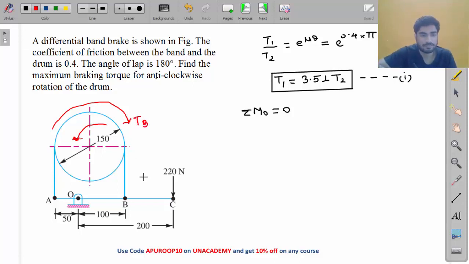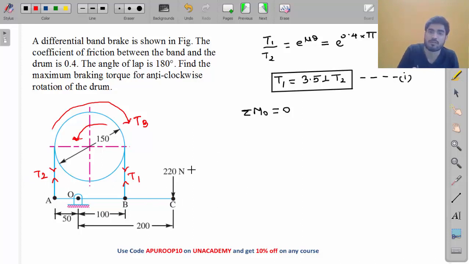Now, if you want to apply a clockwise braking torque, which one will be T1? This one should be T1, right? This one should be greater. Then it will apply a clockwise braking torque, and this one will be T2. Okay, so we already saw how to decide which one will be T1 and which one will be T2, right?